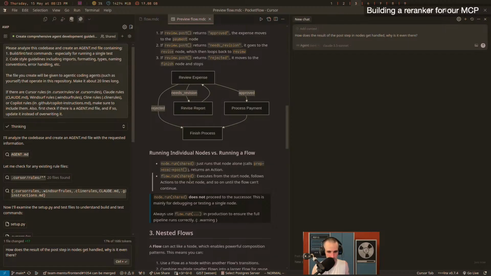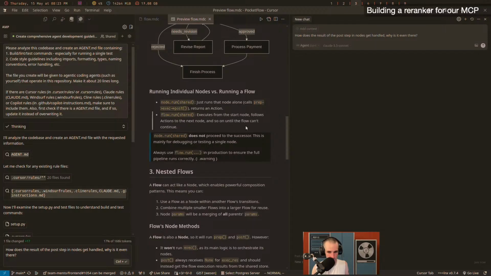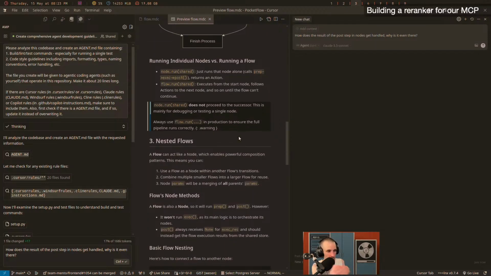And then it follows the actions to the next node, and so on, until the flow can continue. Okay, so it just calls run one after the other. And this is going to be the tricky thing to port to an event-driven architecture, which is: how do you say, now let's move on to the next node, and how do we trigger it? And can we use certain events to do so?